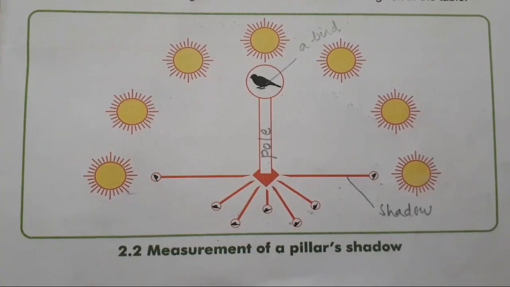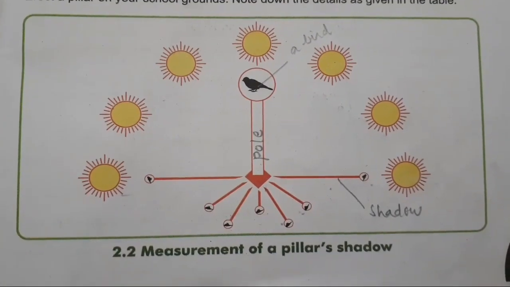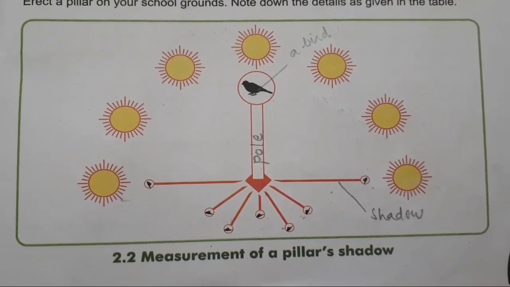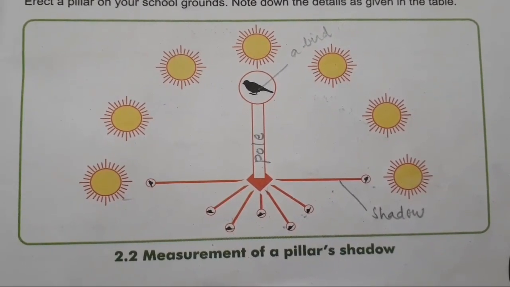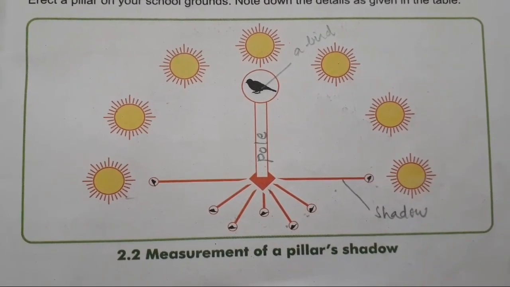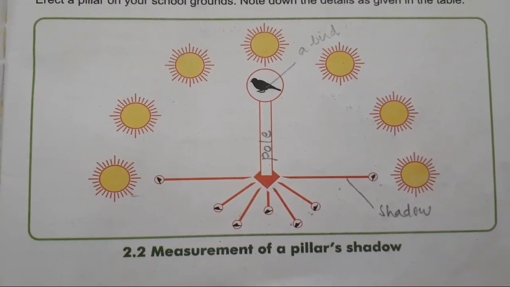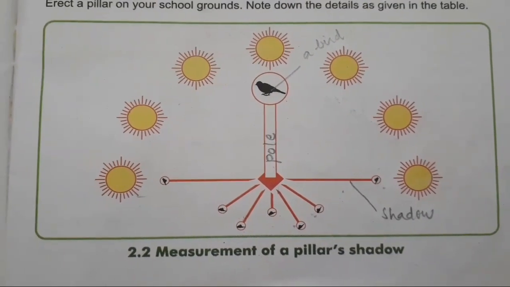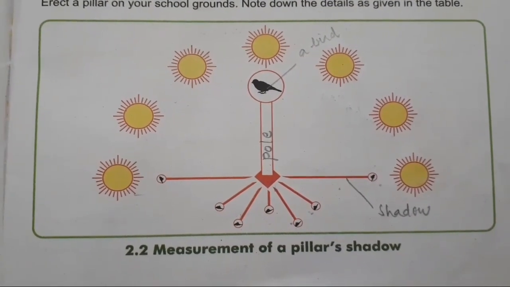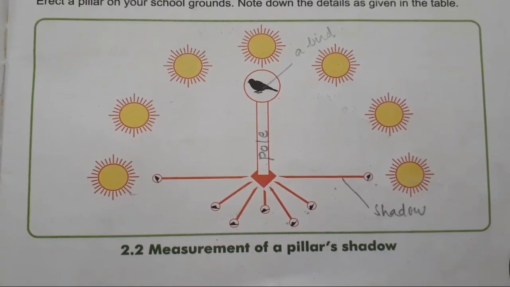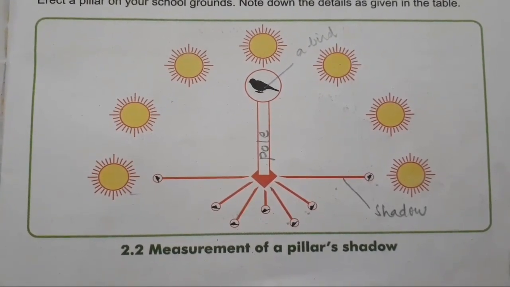So like this you can also try with your own shadow. Early in the morning, how is your shadow, long or short? How many meters far away is it? You can measure it, or you can tell someone to measure. In the same way, at different times, you should see where your shadow is, whether it is far or near.